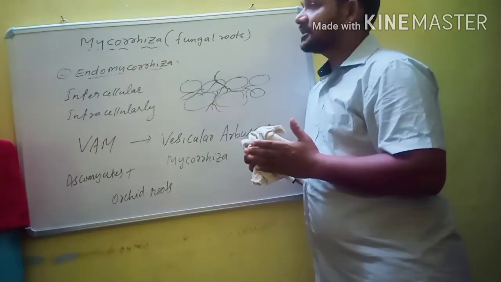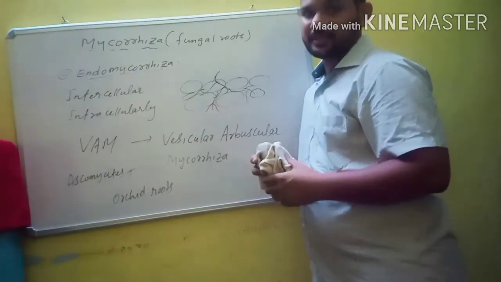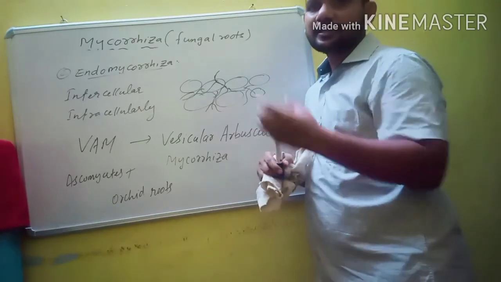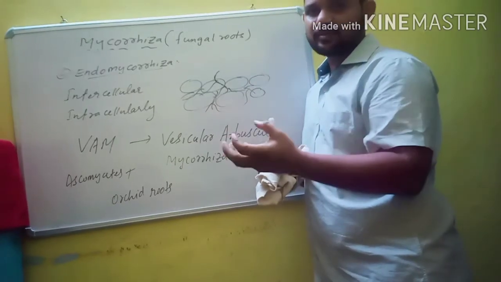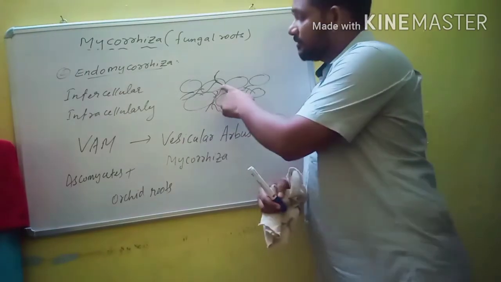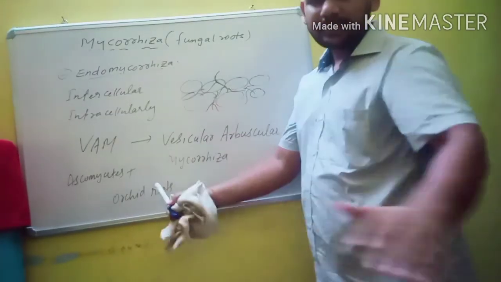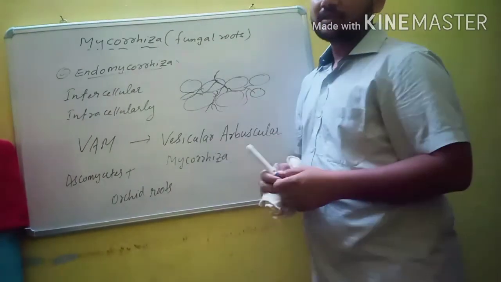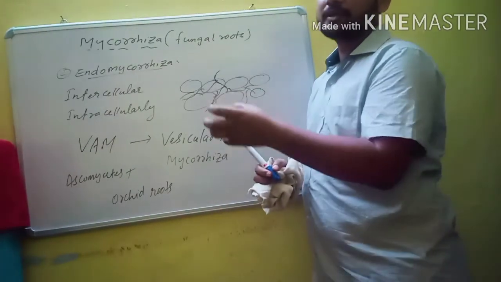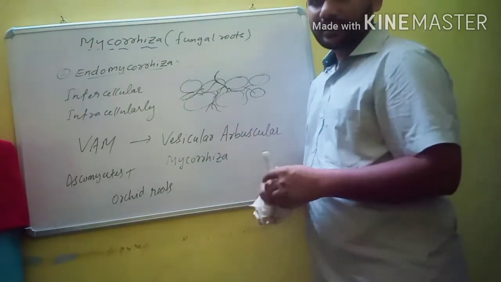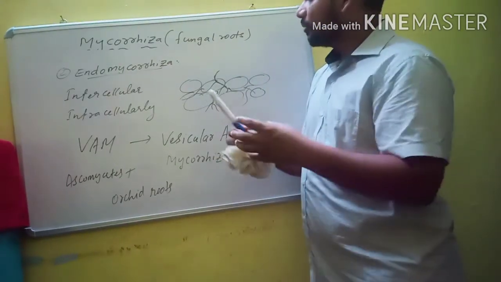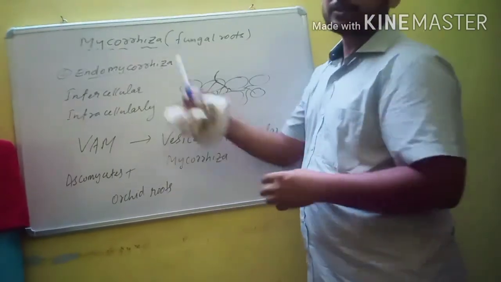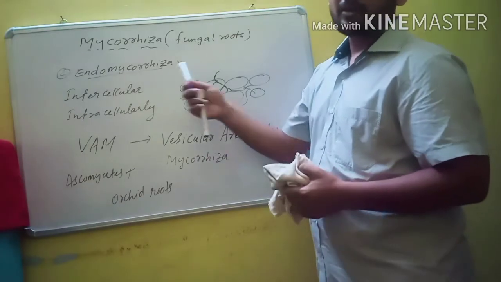In mutual association, both partners benefit. Here, the roots of higher plants obtain minerals like nitrogen, phosphorus, sulfur with the help of fungal hyphae, because fungal hyphae increase the surface area and absorb a large amount of minerals and supply them to the root of that partner. And the fungi obtain nourishment from the root of the higher plant. So in this association, both partners are mutually beneficial. So this association is known as symbiosis or mutualism.